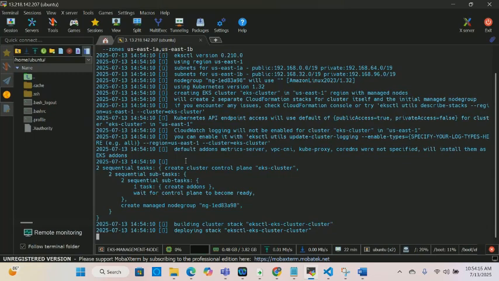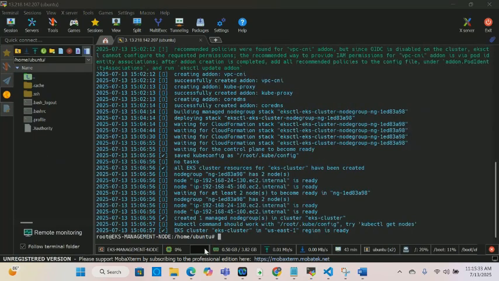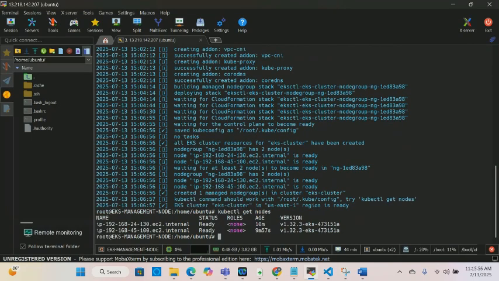You have to be patient and wait for it to run its course, because there's a lot that is happening under the hood. Our cluster is ready. We created our cluster. Let's say kubectl get nodes. We have nodes right here, ready.